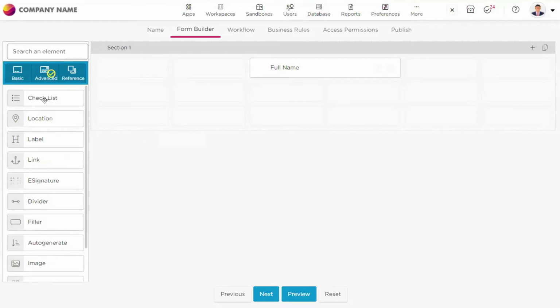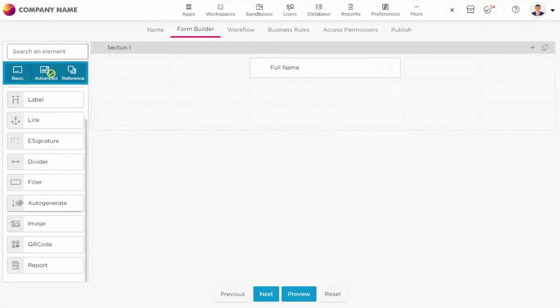So there are a lot of other advanced elements that we have. Now let me specify. In advanced elements, the one most commonly used is auto-generate. What it does is, maybe in a leave application or a registration form, maybe your university or some employer of a company might put out some forms where a lot of people would submit their registrations, whether it be for a seminar or some other things.